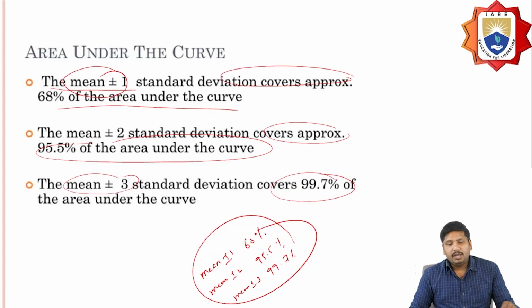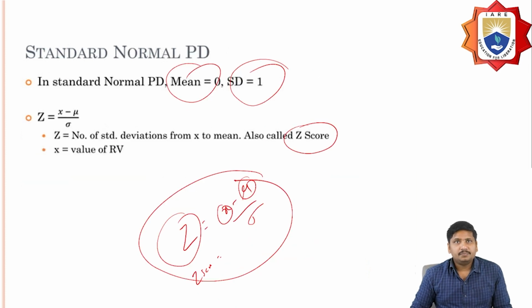So based on the area, I can segregate it. In the standard normal distribution, the mean is 0 and the standard deviation is 1, and here I'm going to calculate the Z score value. The Z score is defined as (x minus mu) divided by sigma.